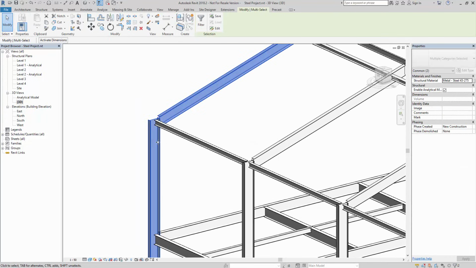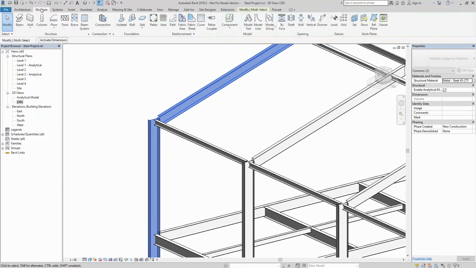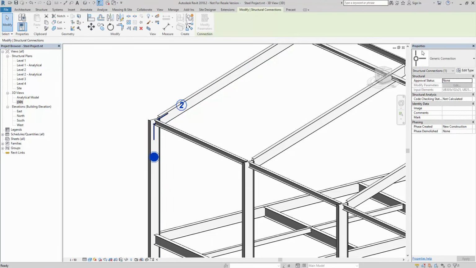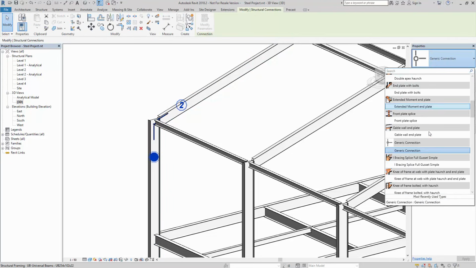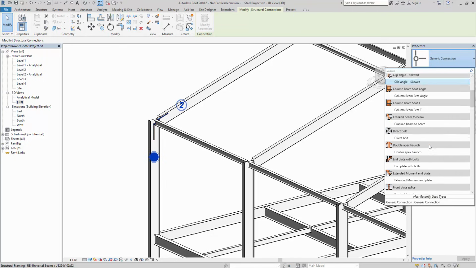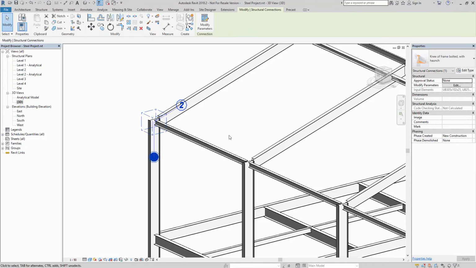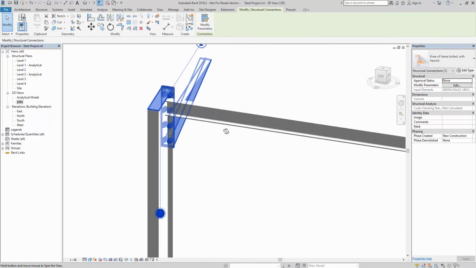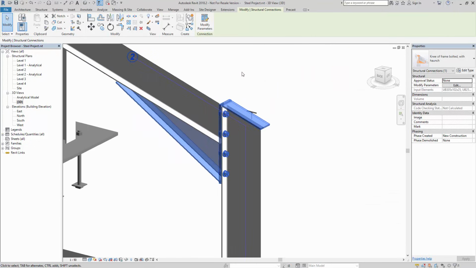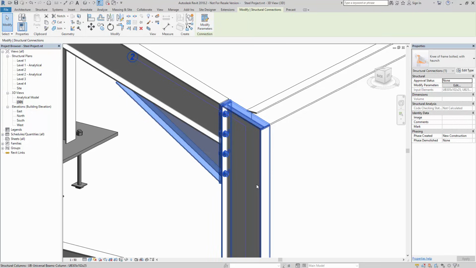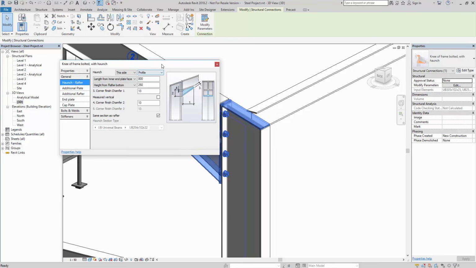Let's look at the haunch between the column and the rafter structure. Again, you click the connection, the instance type, and then we select the type of connection that I want. So first I'm going to go with a sort of a knee frame bolted with haunch. So we select it, it will go in, and we just orbit that round slightly so we can have a better look at what's starting to form. Again, I'm not overly convinced with that, so I'm going to change it ever so slightly.